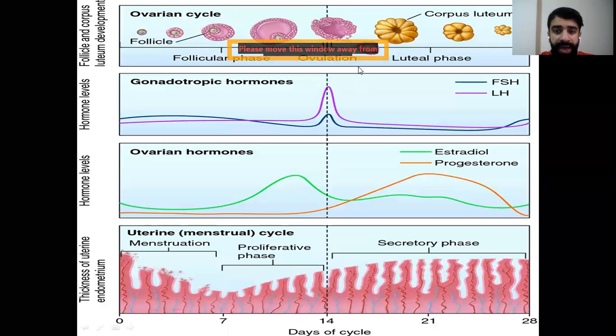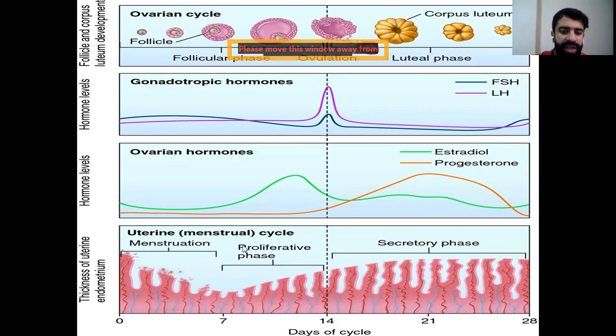Keep in mind, I didn't mention any of these hormones, which are called the gonadotropin hormones, FSH and LH. Here I didn't mention any of these. So next time we will talk about LH and FSH. What do they do? What is the source of LH and FSH? And what is the relation to the ovulation, to the increase in the level of estradiol, and what is the role in the development of the endometrium.